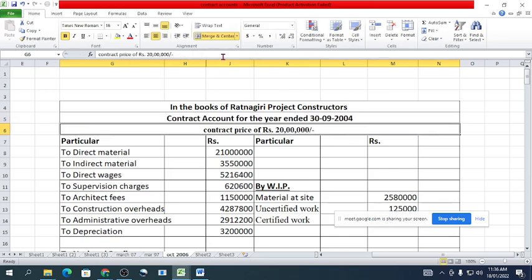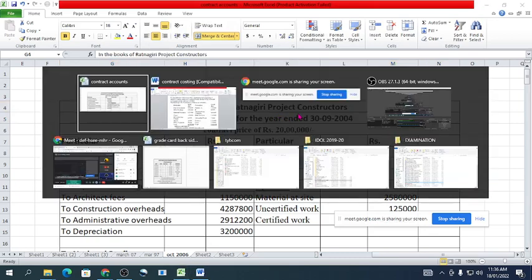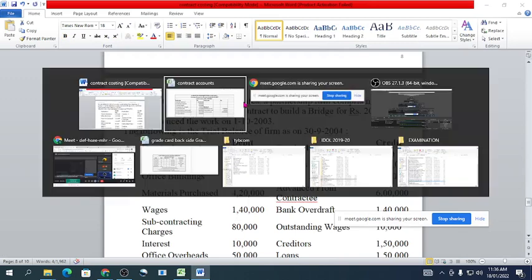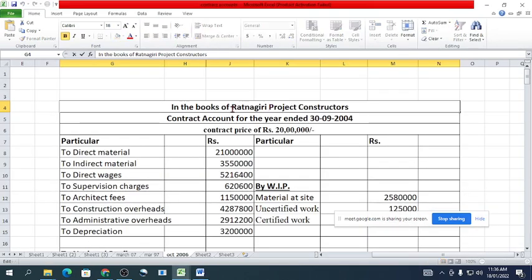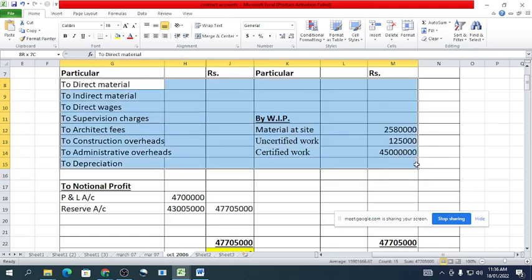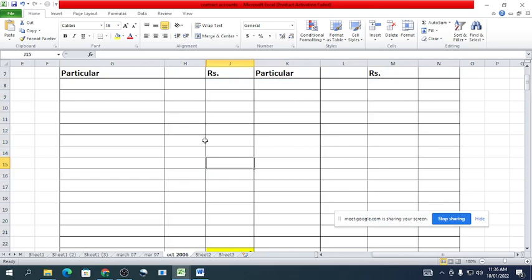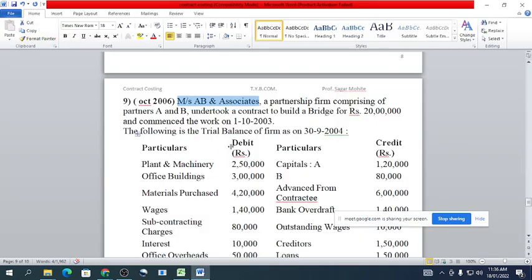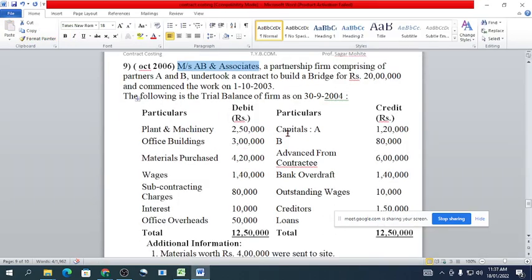Name of the contractor Messrs AB Associates, in the books of Messrs AB Associates. Start with, actually, this is the debit balance and this is the credit balance.